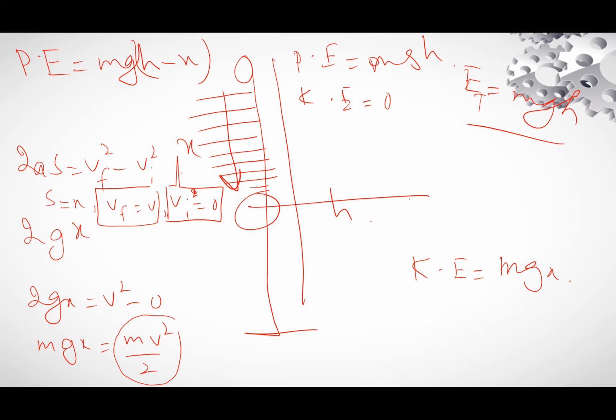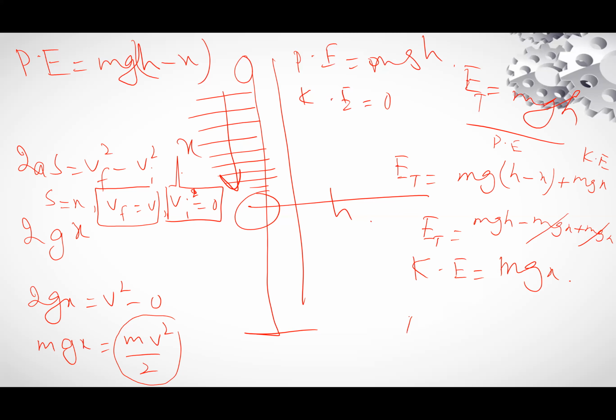So at this point, E total will be the sum of potential energy, which is mg(h minus x), plus mgx. This is kinetic energy and this is potential energy. So E total will be equal to mgh minus mgx plus mgx. This is cancelled. So E total will be equal to mgh. Again, the same equation.